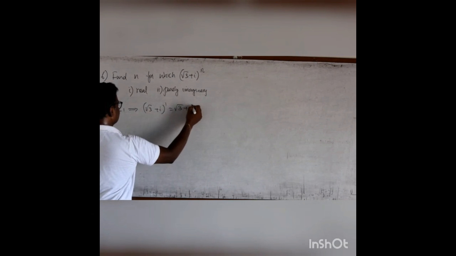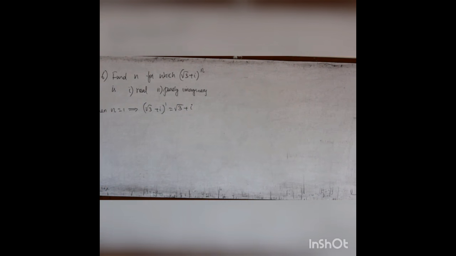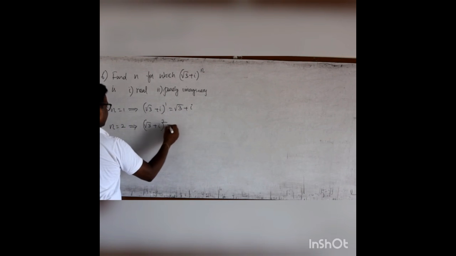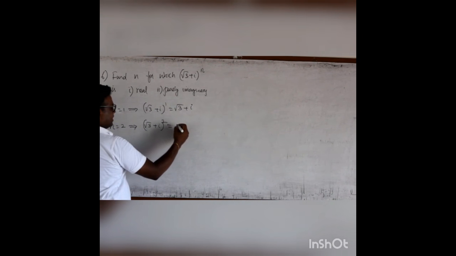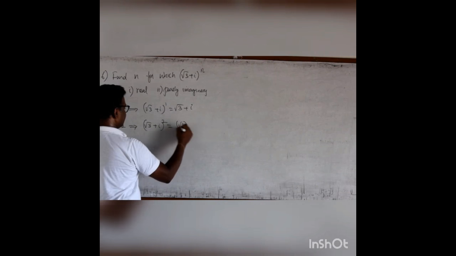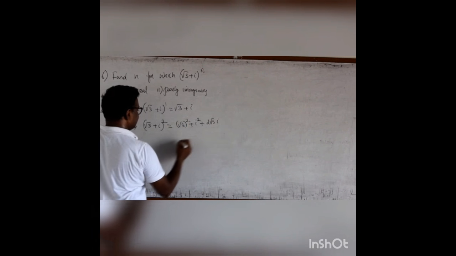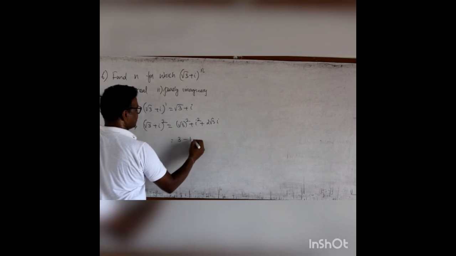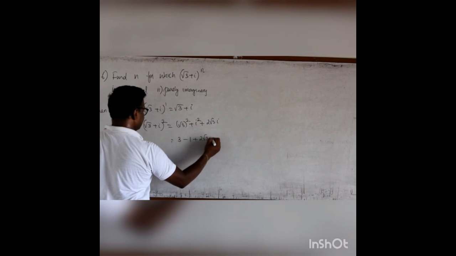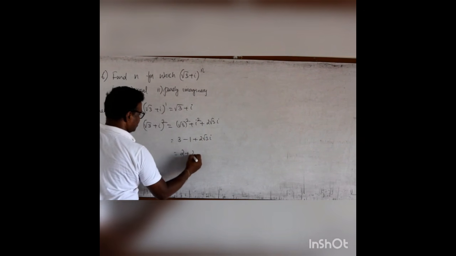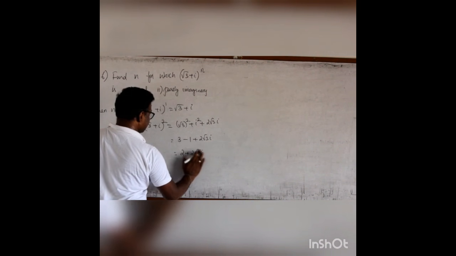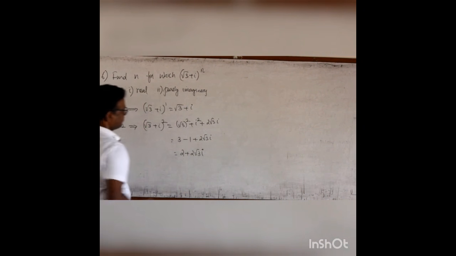Again it is √3 + i, which is a complex number only. So when n equal to 2, it is (√3 + i) the whole square. So we expand it: (√3)² + i² + 2 into √3 into i. It is 3 minus 1 plus 2√3 i. It is 2 + 2√3 i, which is again a complex number.